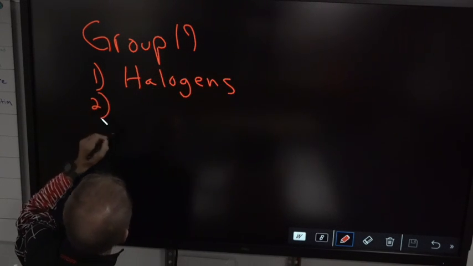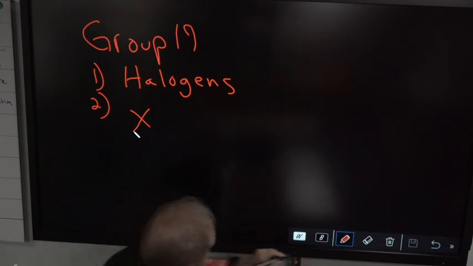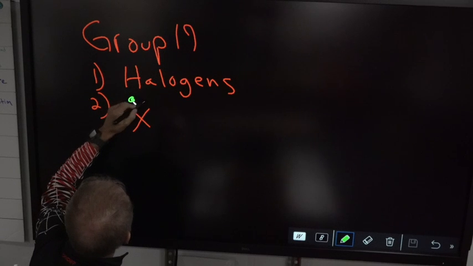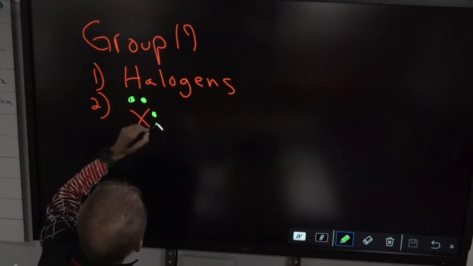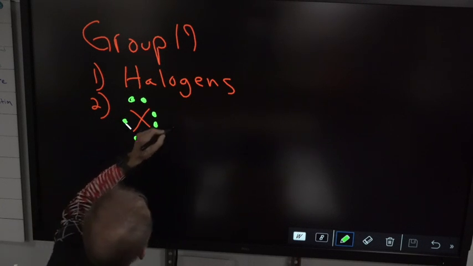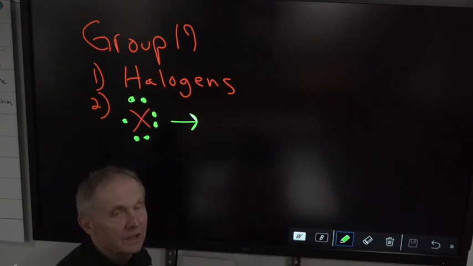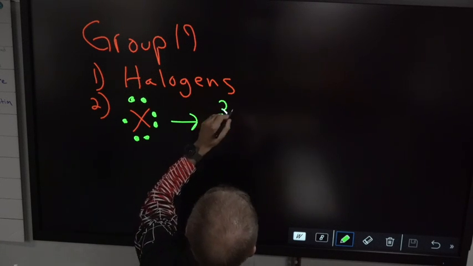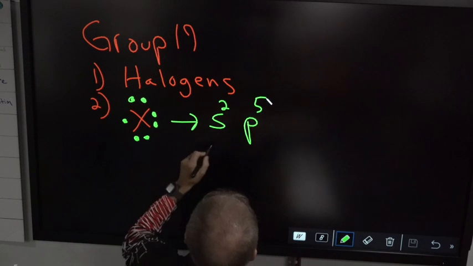Halogens, here's what they look like. They have a pair, a pair, a pair, and a single. So the electron configuration in the valence shell, S2P5.